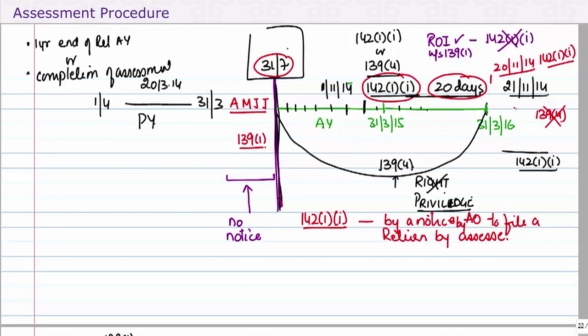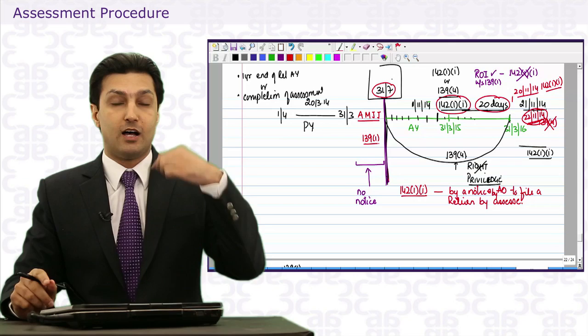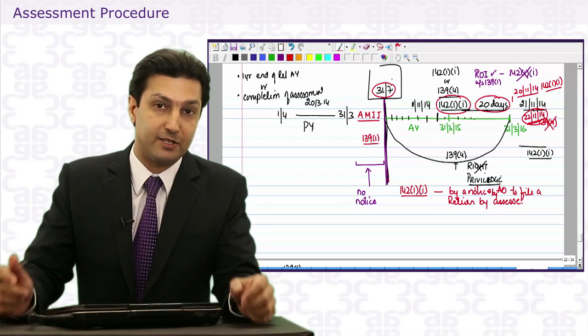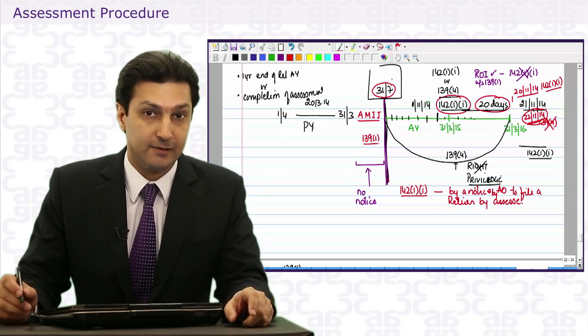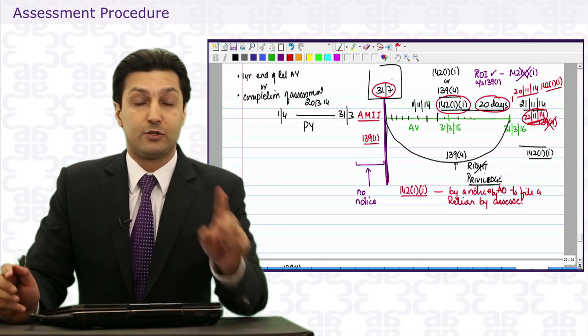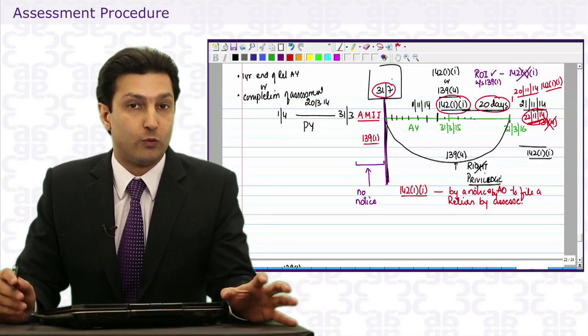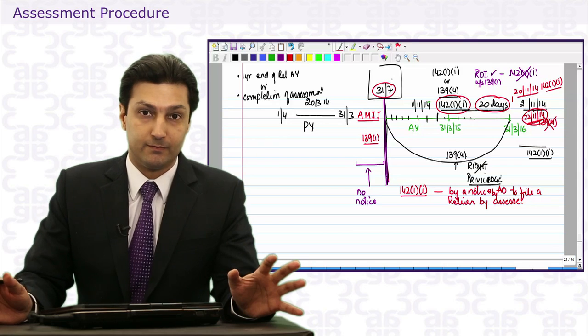But you did file it, let's say by 22nd of November 14. That means you filed a return but after the due date or after the date mentioned in the notice. Is that a valid return? Well, it's not a return under 142.11, that's for sure.